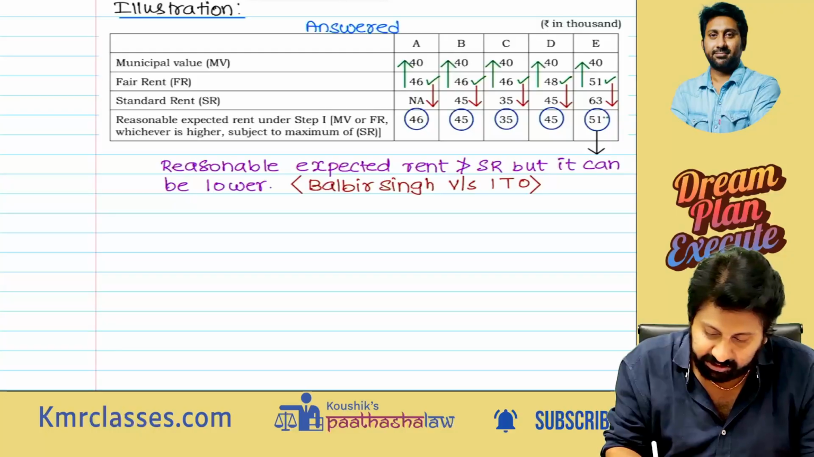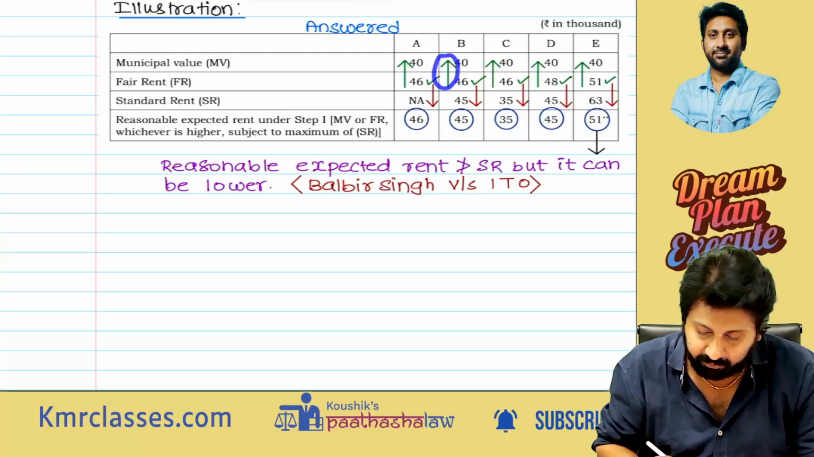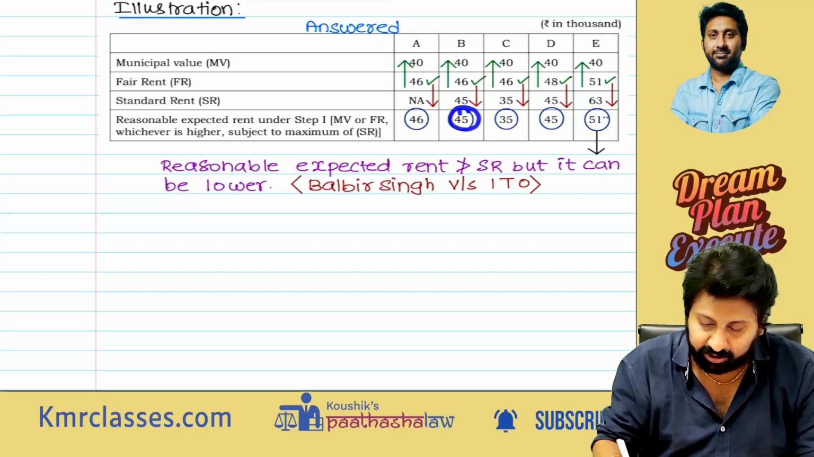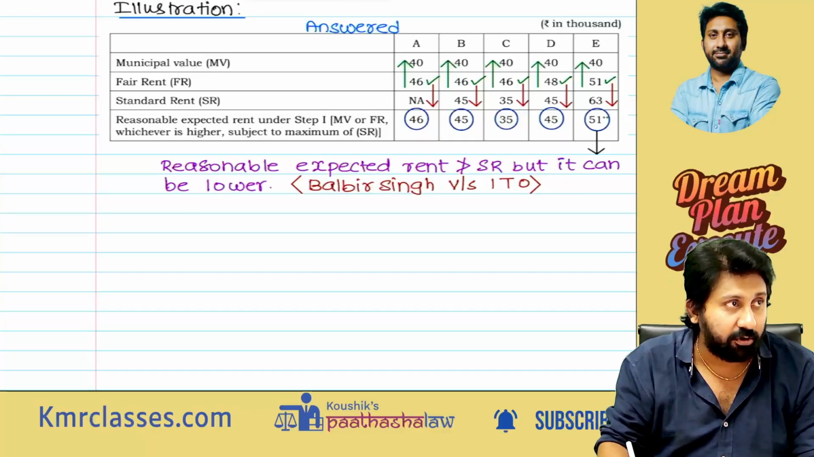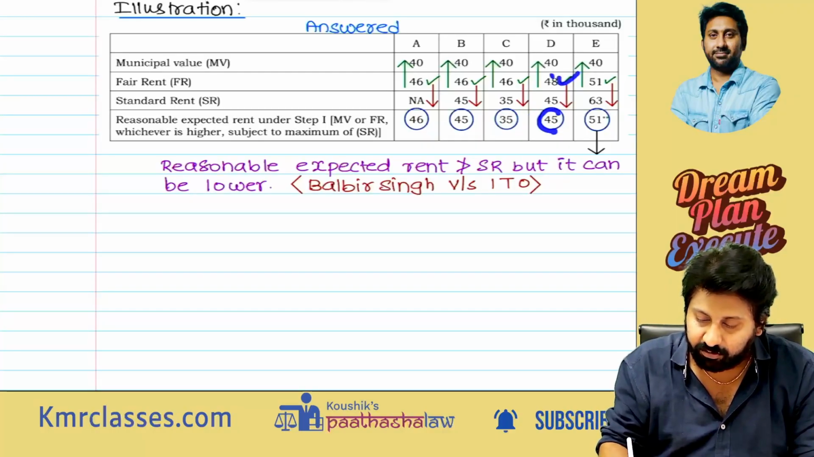Next one. Municipal value 40, fair rent 46, whichever is higher? 46. Compare with 45, whichever is lower, 45. 40, 46, 46, 35. Compare with 35, whichever is lower, 35. 40, 48, 48, compare with 45, whichever is lower, 45. 40, 51, 51, with 63, whichever is lower, 51.